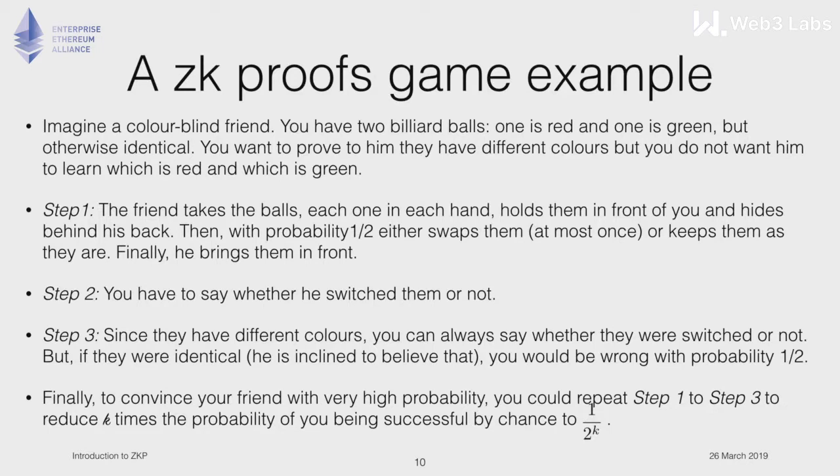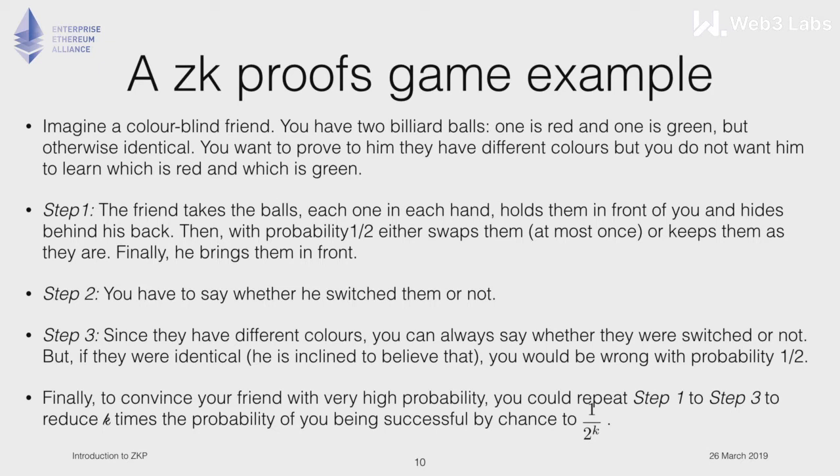So I will start with the zero-knowledge proof game. Assume I would like to convince somebody who's colorblind that I know the difference between red and green. I would take 2 billiard balls, one red, one green. I would give them to this person, my friend, let's say, and let this person shuffle them behind his or her back, and then present them in front of me, and I would say whether she or he switched them behind the back or not.